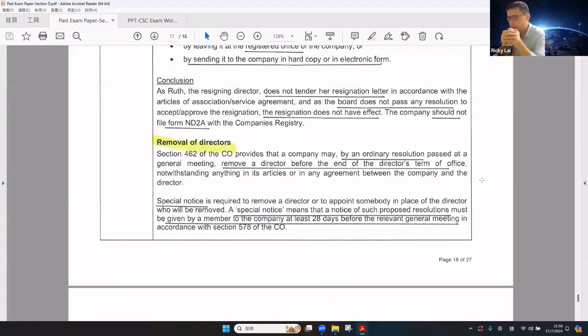Let's take a look at the CO. The company may by ordinary resolution remove the director before the end of the director's term of office. Special notice is required to remove the directors or to appoint somebody in replacement. Special notice means the notice of the proposed resolution must be given by the member to the company at least 28 days before the general meeting.